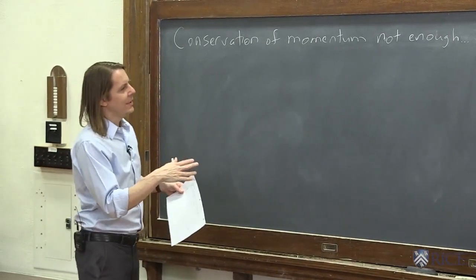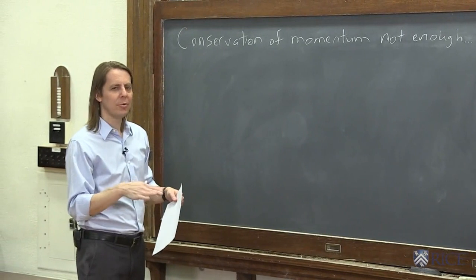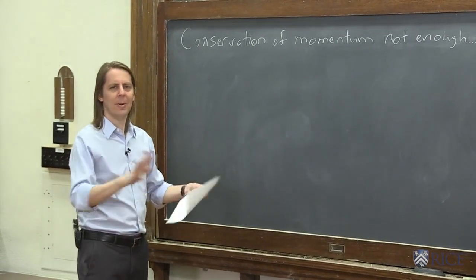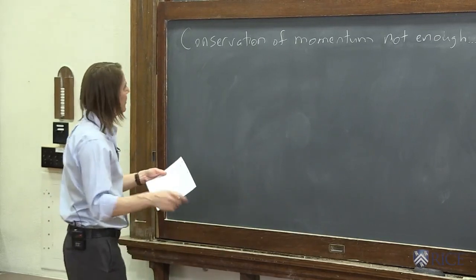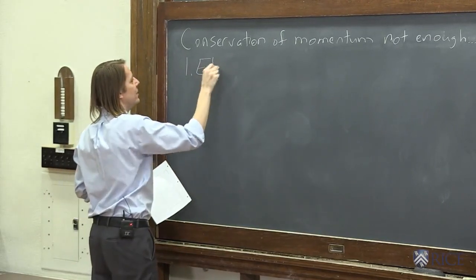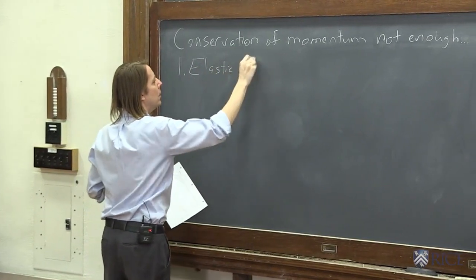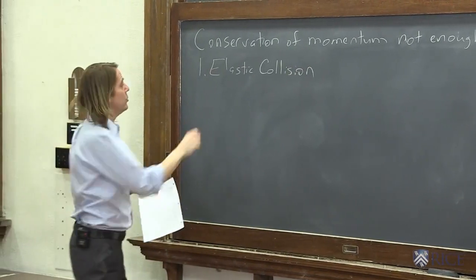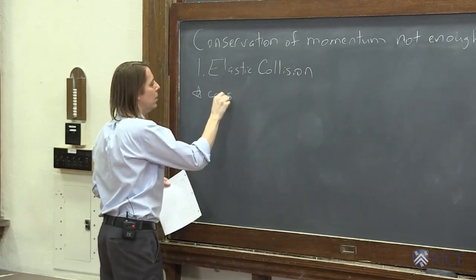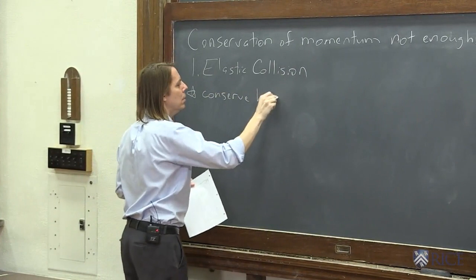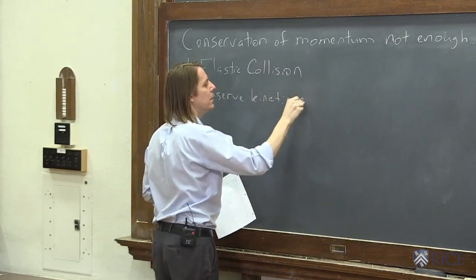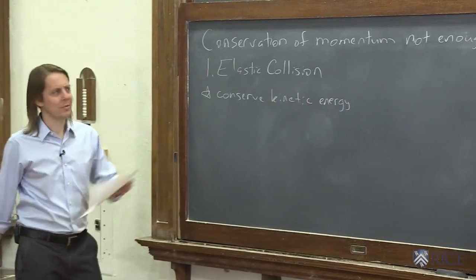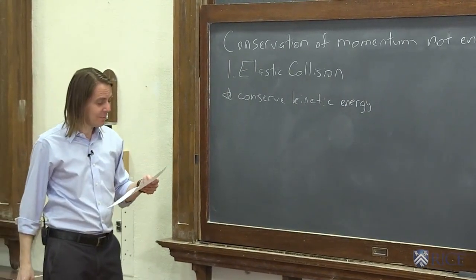So if we throw that in, it actually leads to three kinds of problems, three kinds of collisions. And rather than just starting to solve them, I just wanted to lay them out and let you understand the differences. So let's start with an elastic collision. So elastic basically means you conserve kinetic energy. So you might think, well, what else could there possibly be? That's what we said we have to do. We have to conserve kinetic energy.